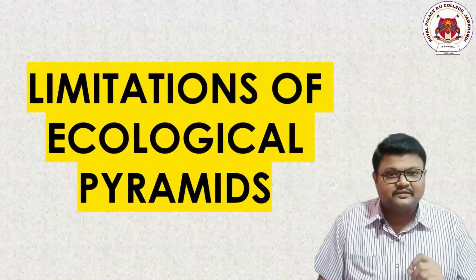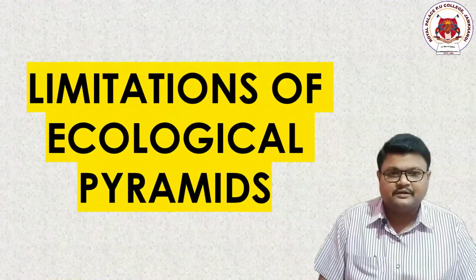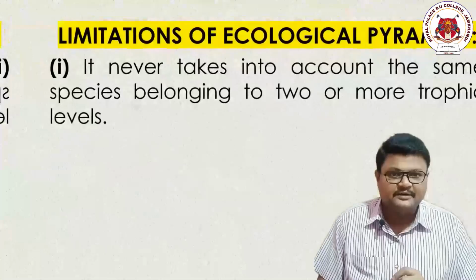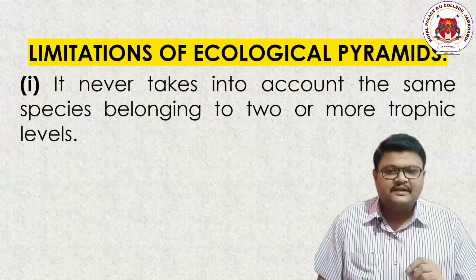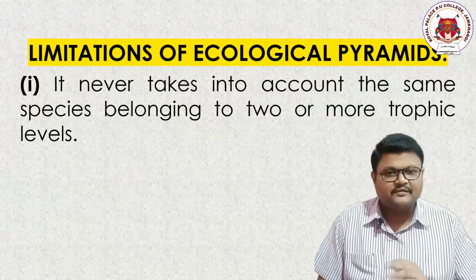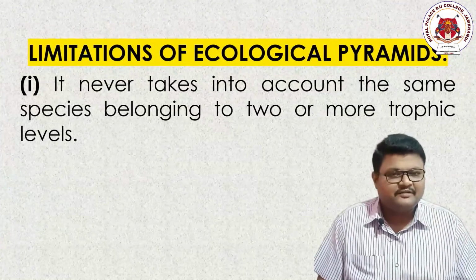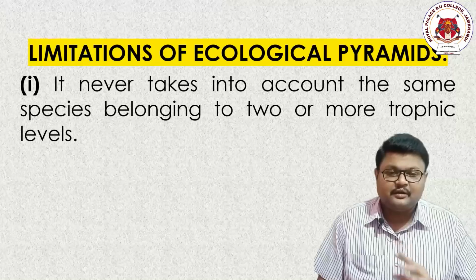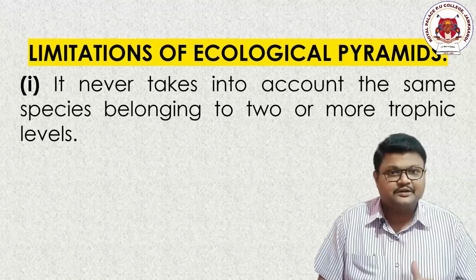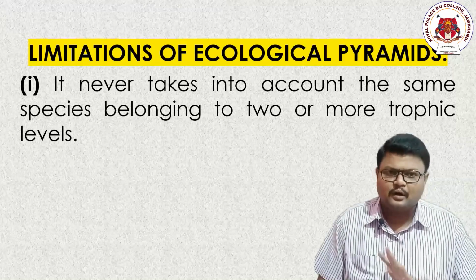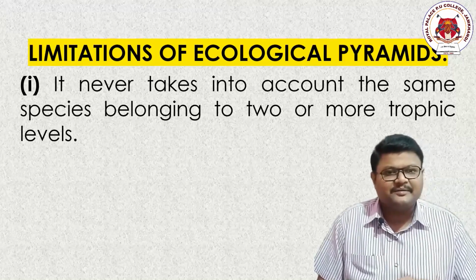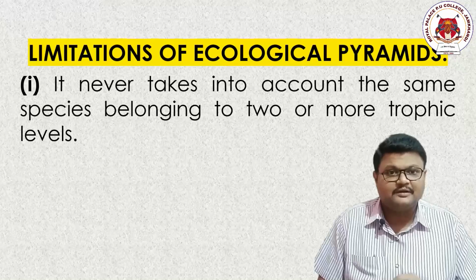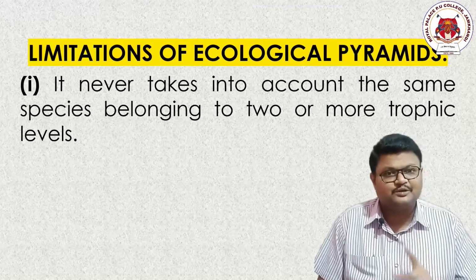Let us go to the last section of this video, which is called limitations of ecological pyramids. Point number 1. In ecological pyramids of trophic levels, some organisms may take a position as primary consumers and can also take another position as secondary consumers. Or some organisms may be tertiary consumers and can also take the secondary consumer position.